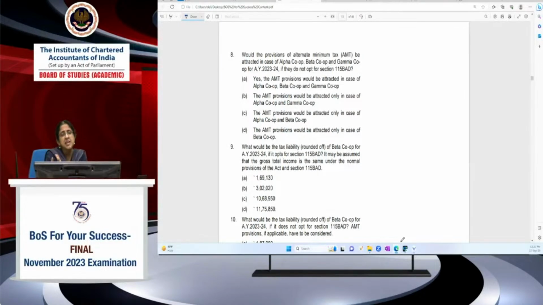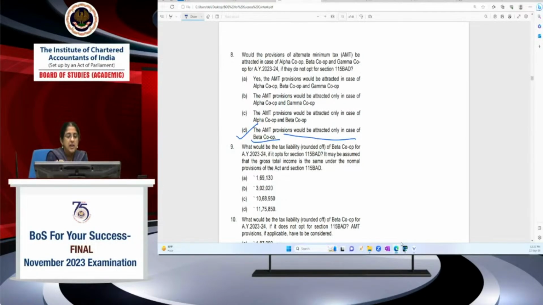Gamma is claiming neither 80P nor 80JJAA, so it will not be applicable for Gamma. It's applicable only for Beta. So option D is correct. AMT provisions will be attracted only in the case of Beta co-op. I hope this is clear. Why? Because Beta co-op is claiming 80JJAA. If you're claiming only 80P, AMT will not be applicable.